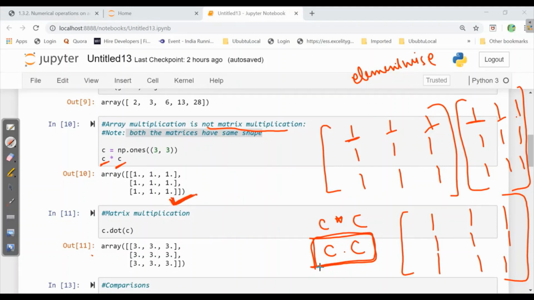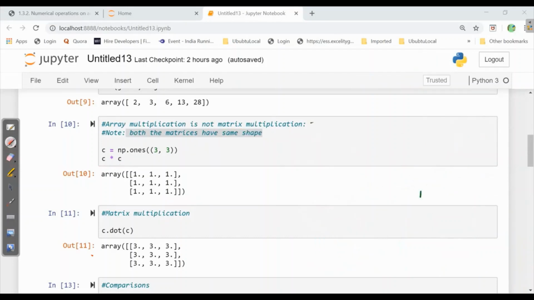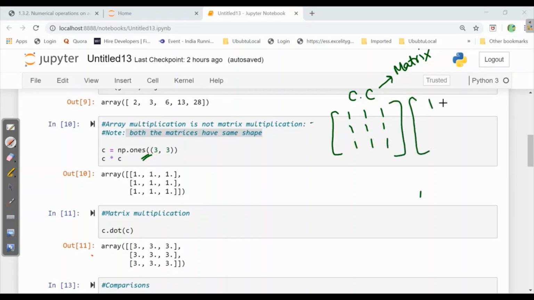Now we will see C dot C. For this, I'll rub this. Now we will see C dot C. C dot C is for matrix multiplication. Here we have all the ones for C as it is defined here, np.ones. Similarly for the other C. Now we will see how the matrix multiplies here.